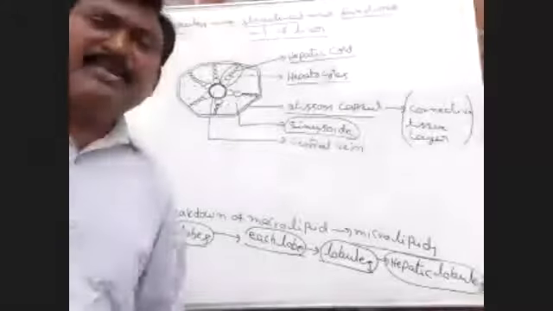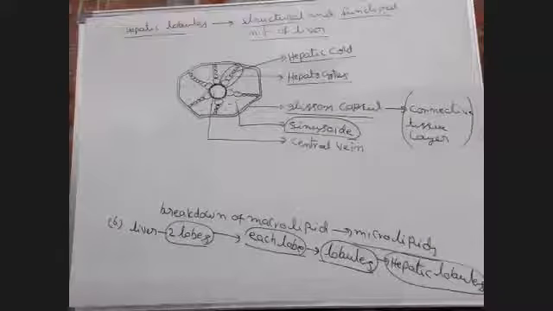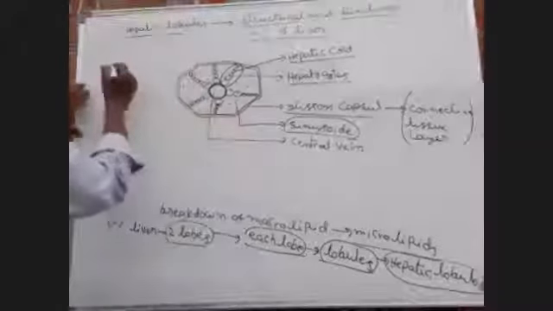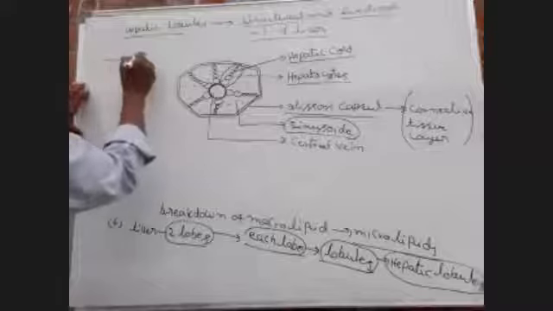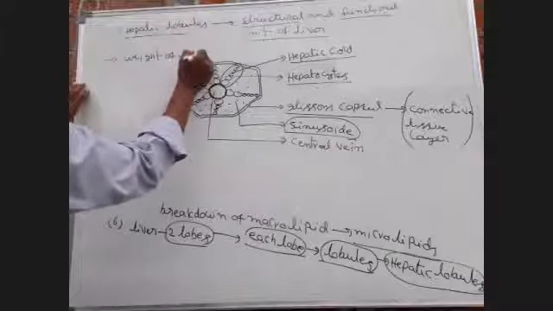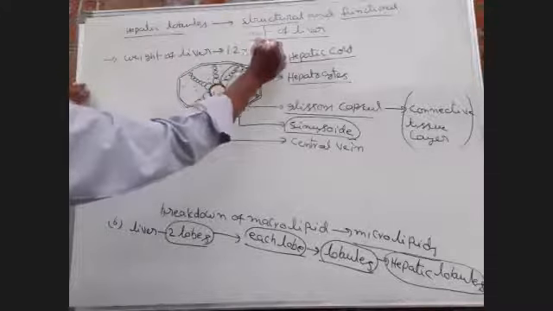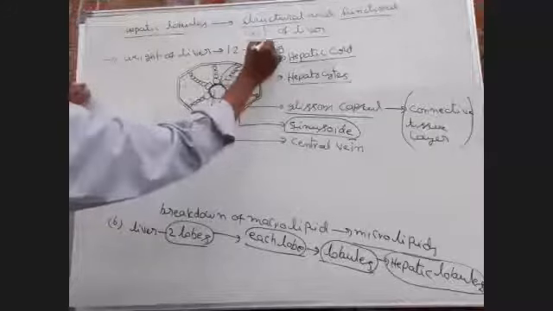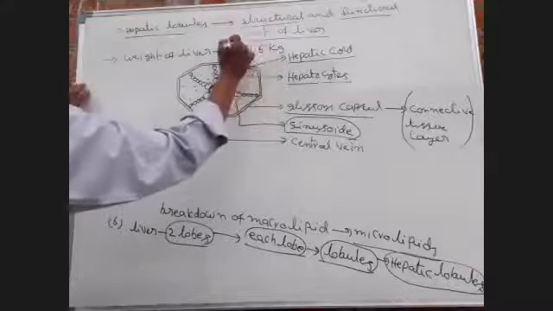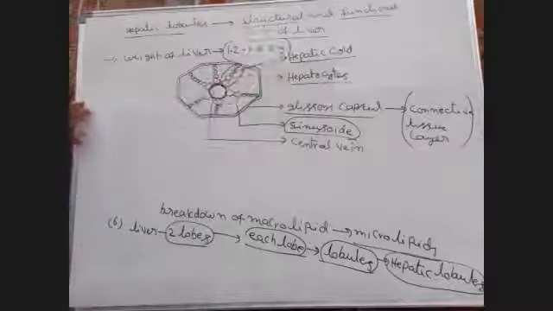Next one, the weight of liver is about 1.2 to 1.5 kg. Remember.